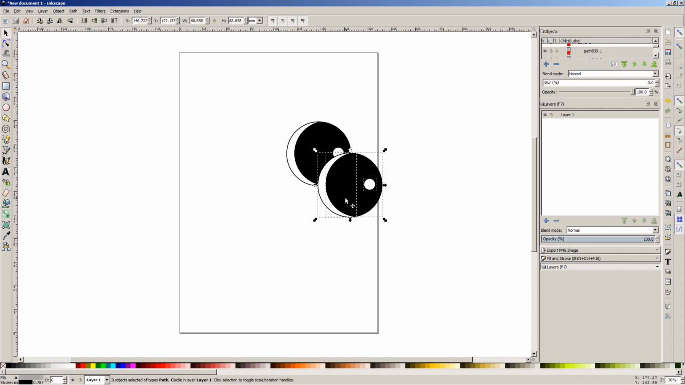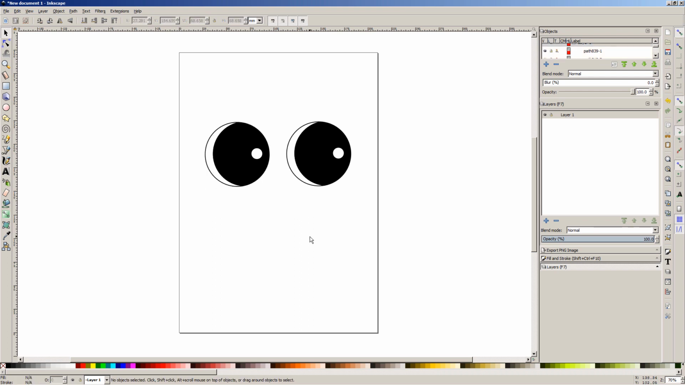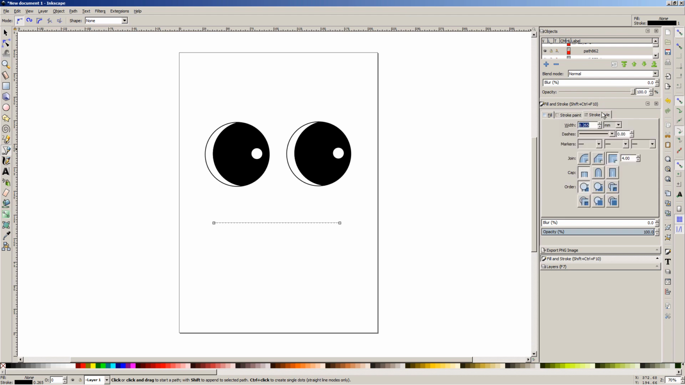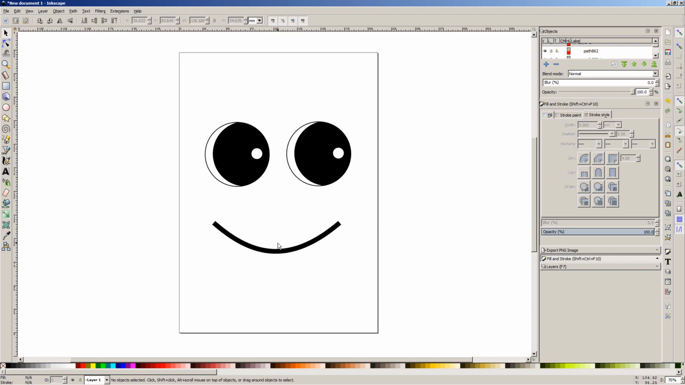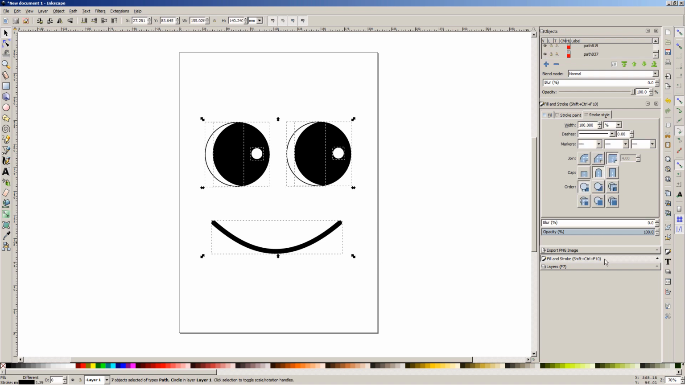Let's copy and paste the complete eye. After that, we can create the smiling mouth by using a Draw Bezier Curves tool and by using the Edit Path tool like this. Let's select all vector images and export them as PNG.